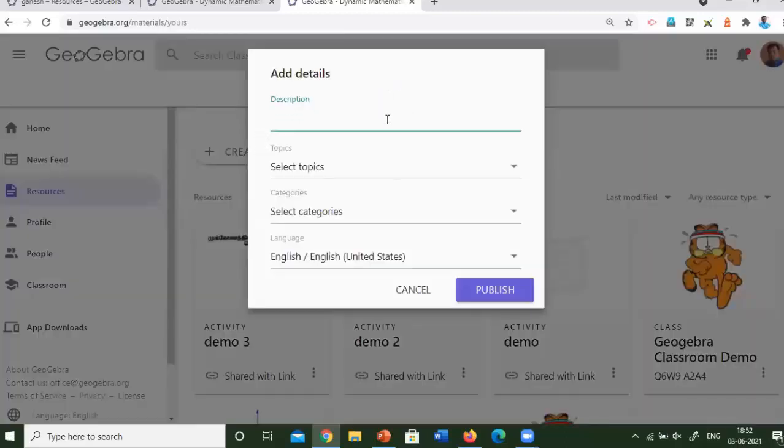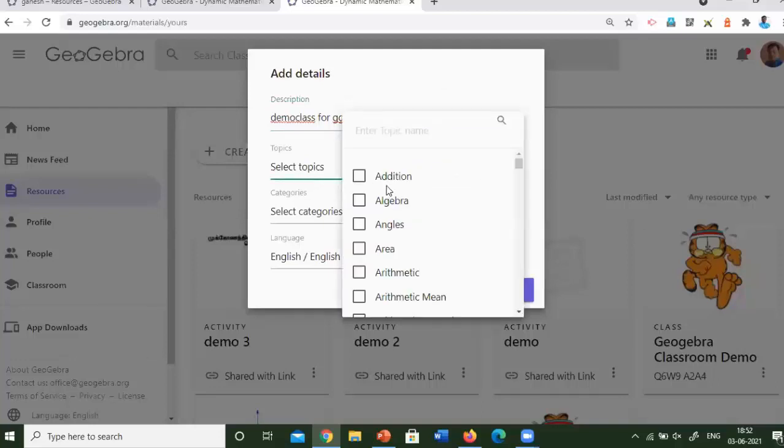Here the description can be given like this, demo class or GGB classroom. You can select like this for uploading an applet. You have to do the same thing. The same thing is given here. Any topics, so it is for algebra or angles.